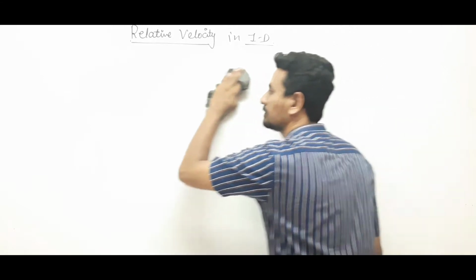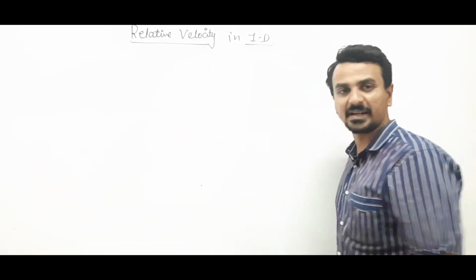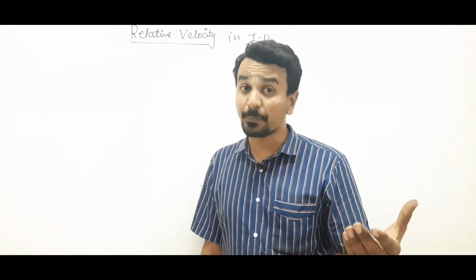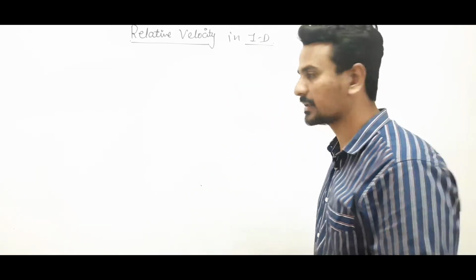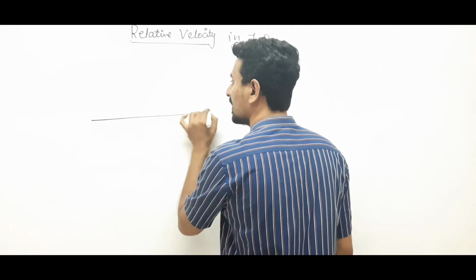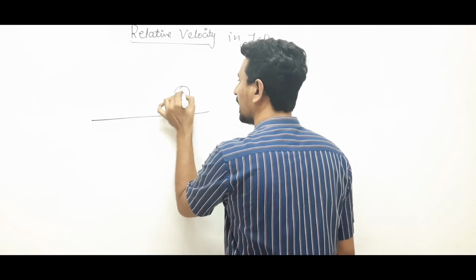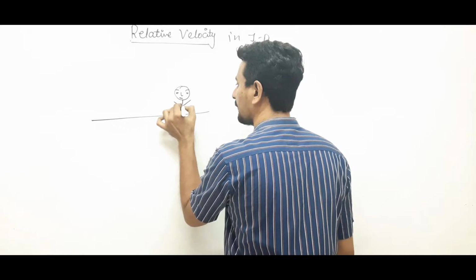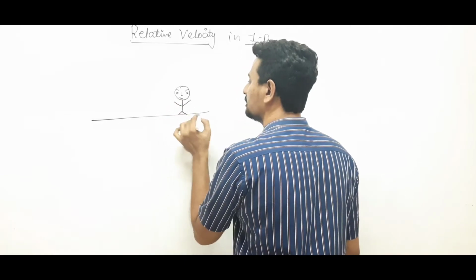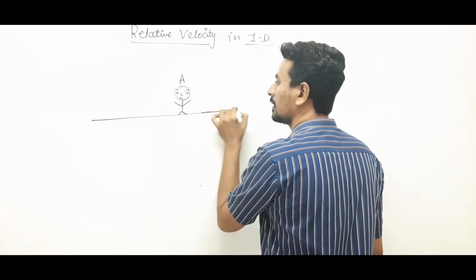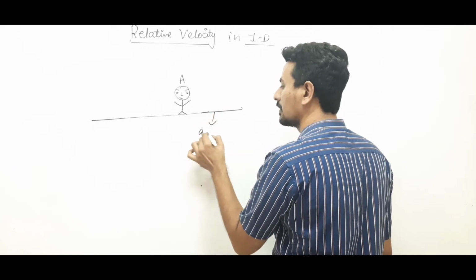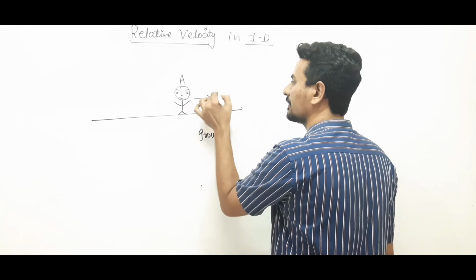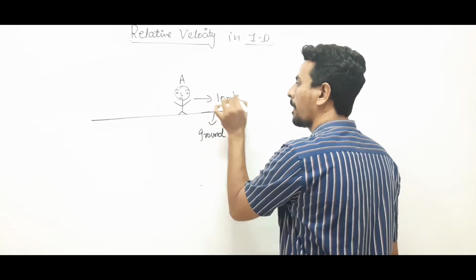So while discussing velocity, we need to specify the place from where we are observing the velocity. Let us say there is a person A, this is the ground, and he is running with a velocity, let us say 10 meters per second.